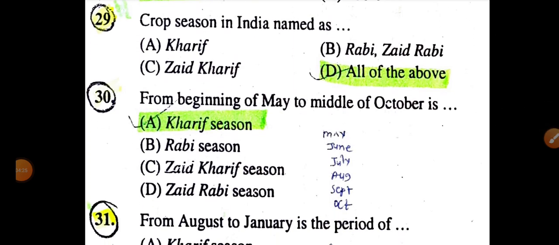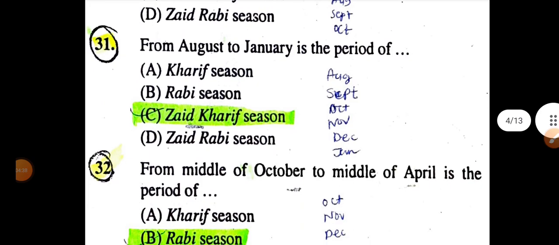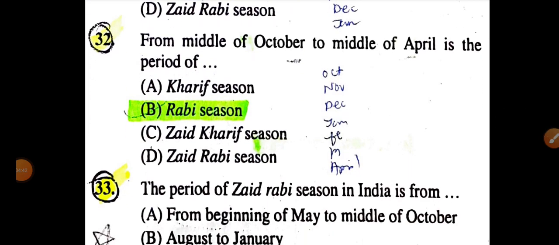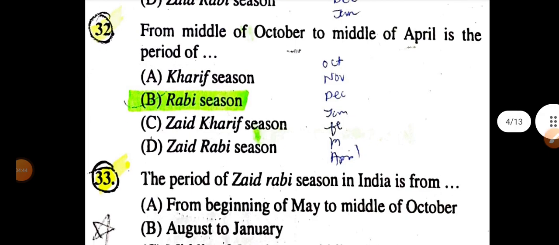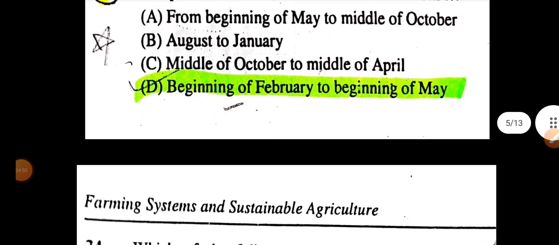The crop season in India named as all of the above: Kharif, Zaid Kharif, Rabi, Zaid Rabi. From the beginning of May to middle of October is a Kharif season. From August to January, the period of Zaid Kharif season. From middle of October to middle of April is the period of Rabi season. The period of Zaid Rabi season in India is from beginning of February to beginning of May.